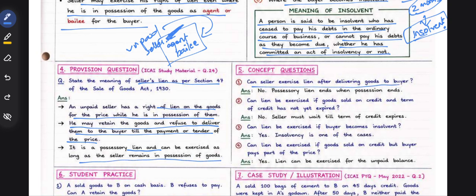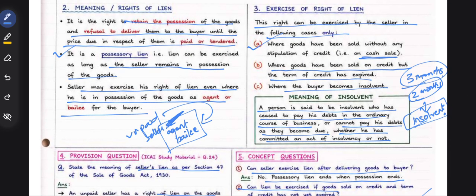Can seller exercise the lien after delivering goods to the buyer? No. Possessory lien ends when the possession ends. Can lien be exercised if the goods are sold on credit and the term of credit has not expired? No. In these cases, it should have expired. Then only he can. This is for the unpaid seller. Then only he can exercise the lien.